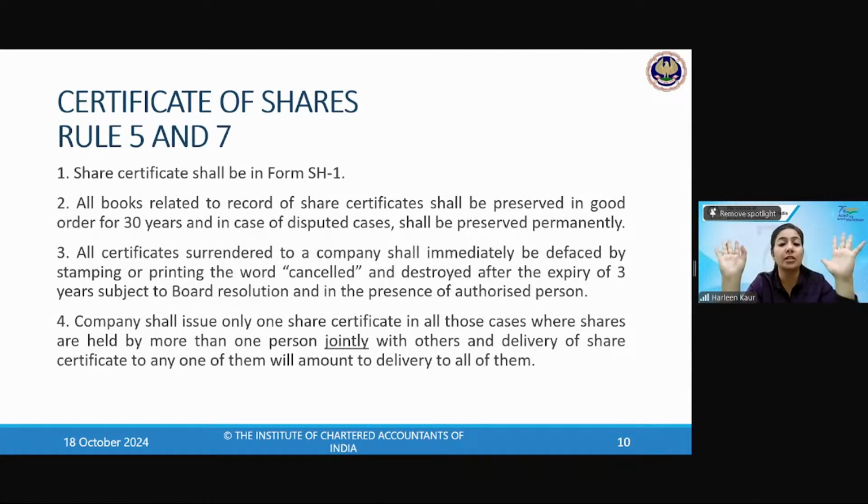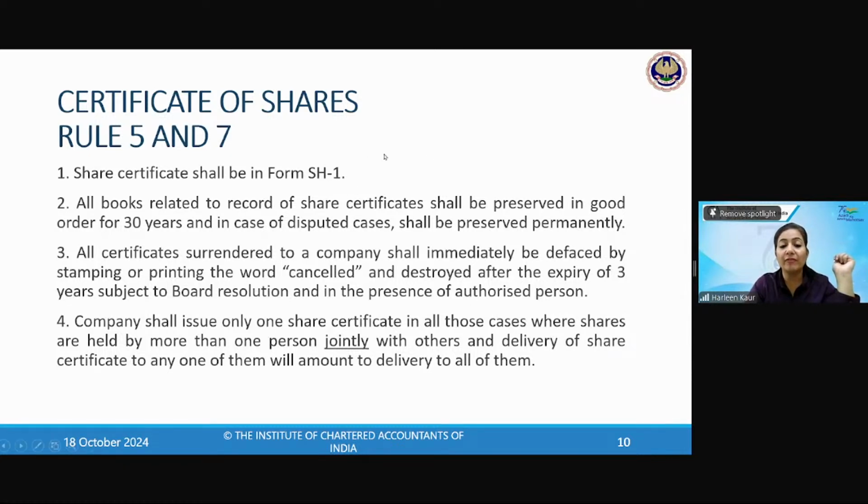Otherwise, the record of share certificates is maintained for how many years? 30 years. All the certificates which have been surrendered to the company shall have the word cancelled written on them, and after 3 years, subject to board resolution, they shall be destroyed. So what is the word? Cancelled shall be written on all the share certificates that you have surrendered, and within the period of 3 years they shall be destroyed by the company.